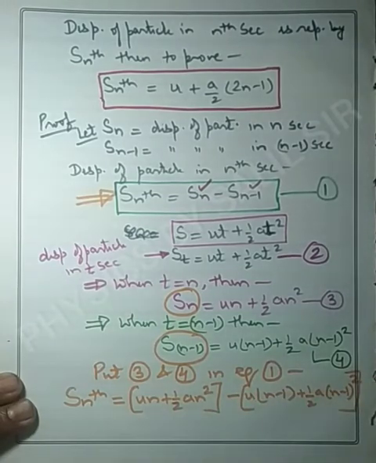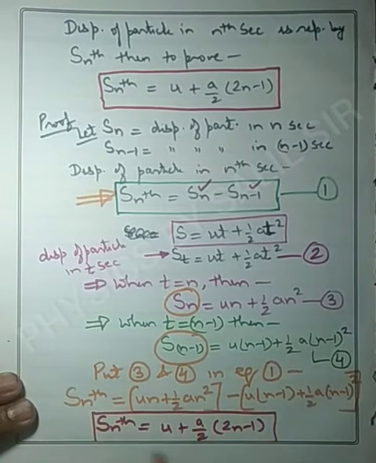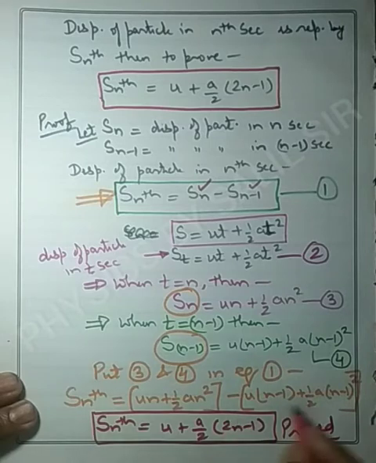So when we solve this, when we open this bracket, 2-3 terms get cancelled, and finally we will get Snth is equal to u plus a by 2 (2n minus 1), and hence it is proved.